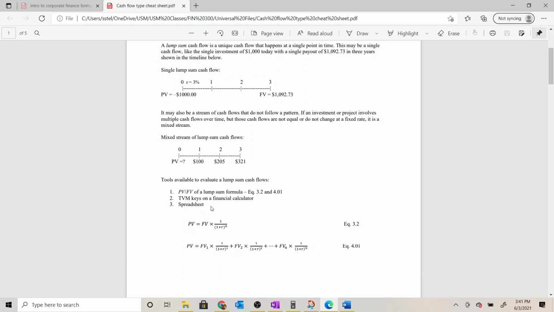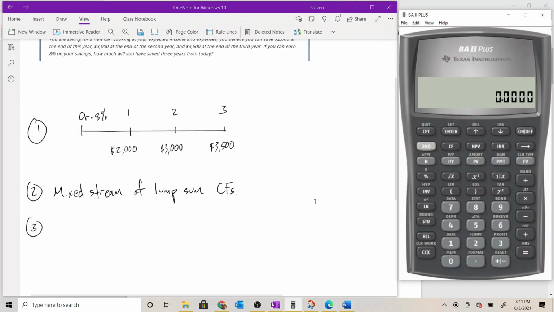This video, like the others, is going to focus on the formula solution and the financial calculator solution, just because the spreadsheet is not typically available to students in an exam environment. So we'll focus on the 2 that are actually relevant to what we're trying to do in this class. All right, and we'll look at both in this video. We'll start with the formulas, and then we'll move on to the financial calculator.